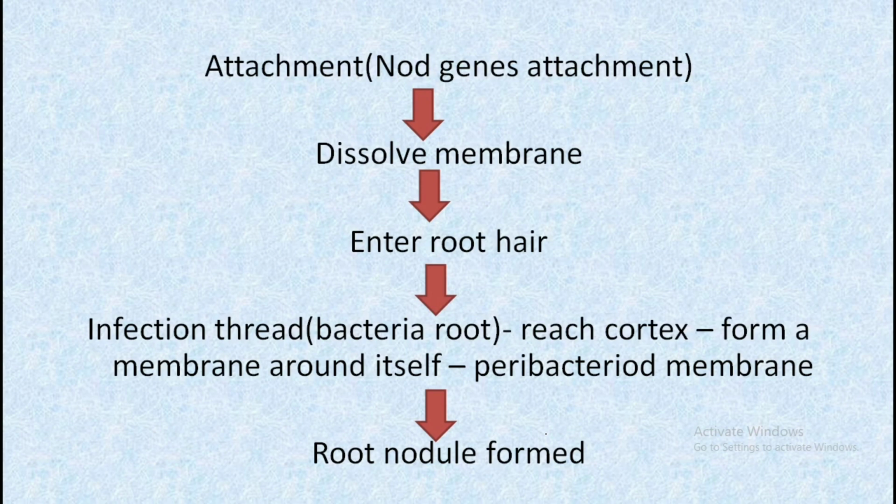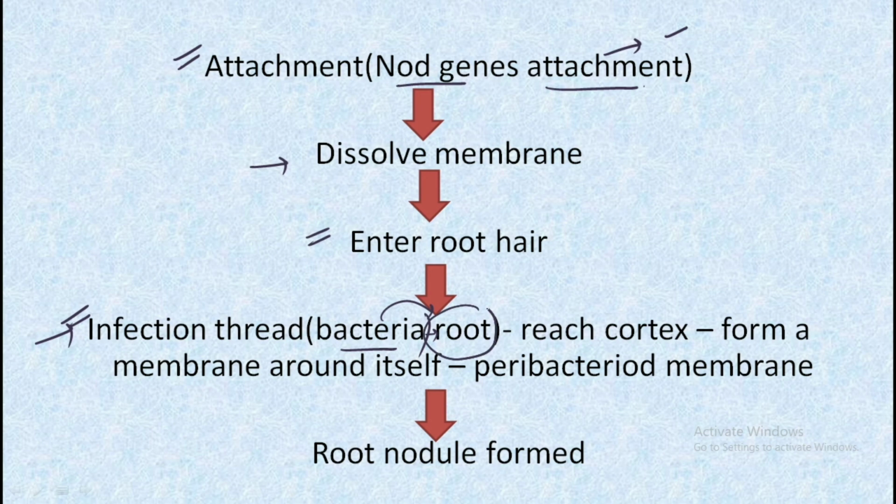So we have the main steps as, firstly, the attachment, and by attachment we have the nod genes attachment, or we can say the nod genes get activated. And after the activation we have the dissolution of the membrane of the roots of the plant so that the bacteria could enter. The bacteria enters the root hair. Then we have the formation of the infection thread, that is the bacteria enters the plant. This is the path it follows.